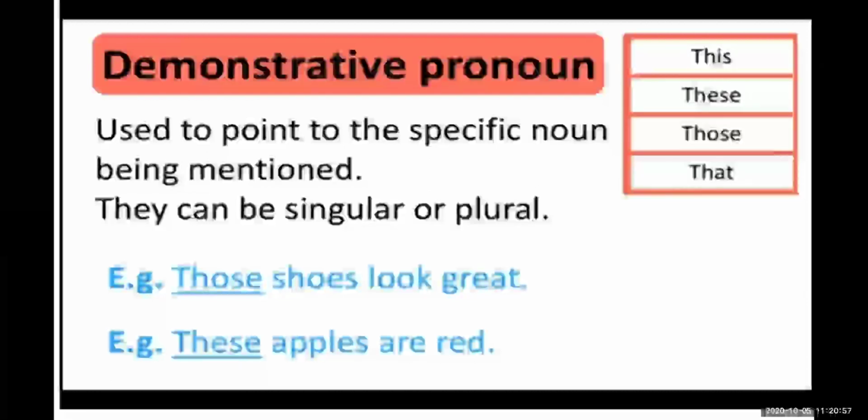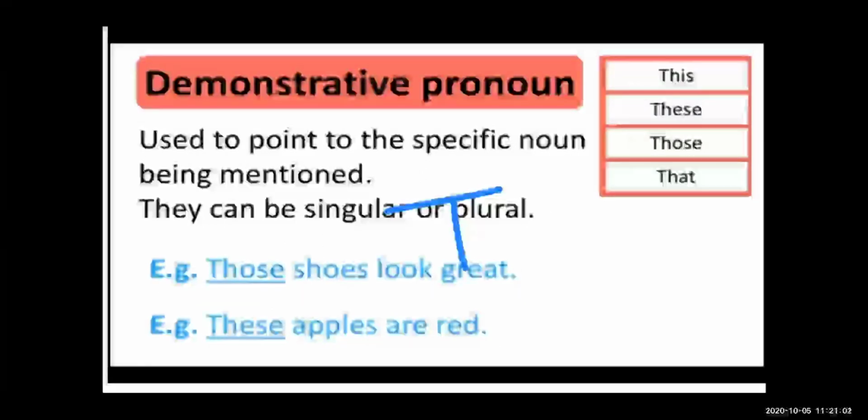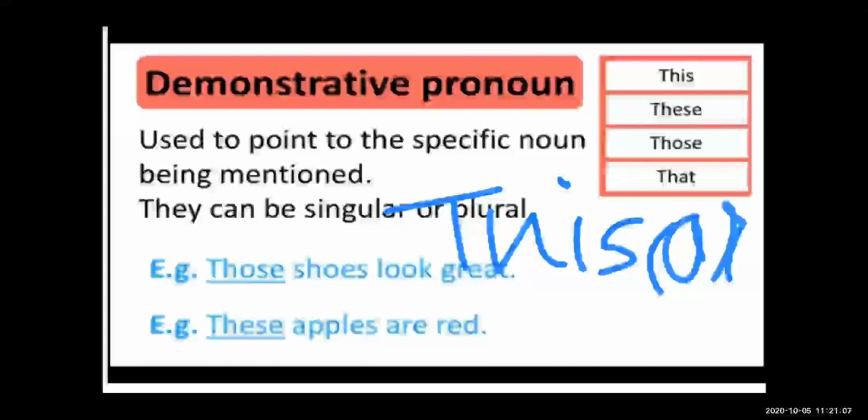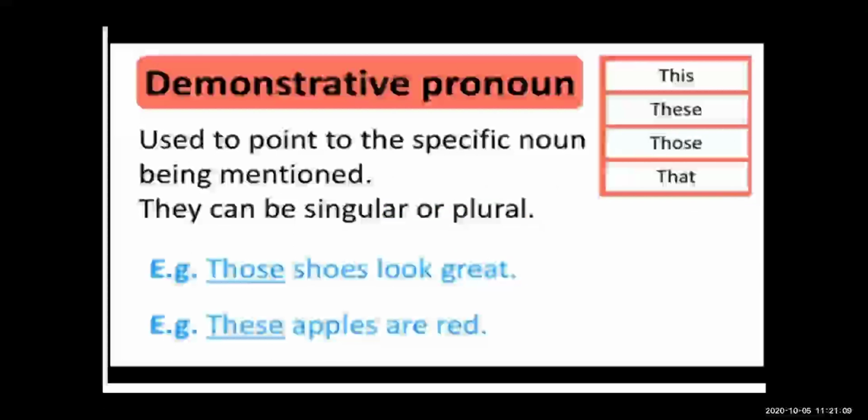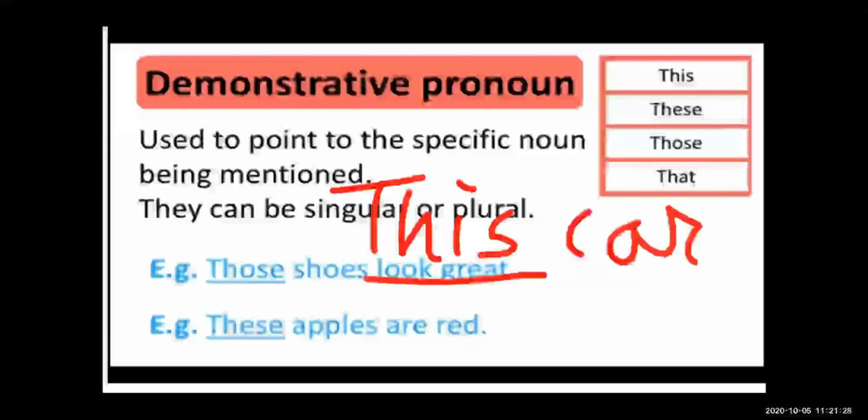Okay, now see examples of the demonstrative pronoun. This car. Now you have to point out this car.